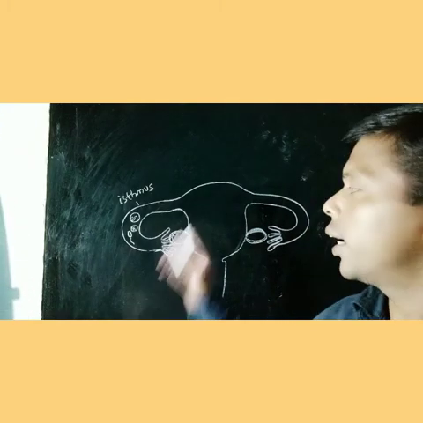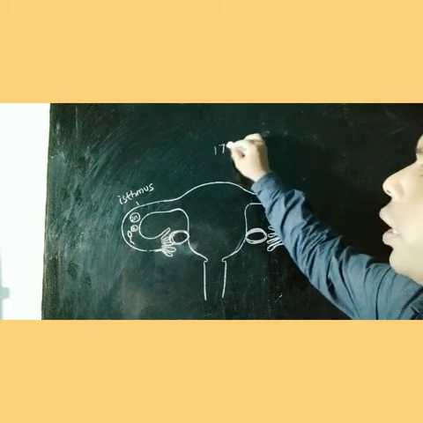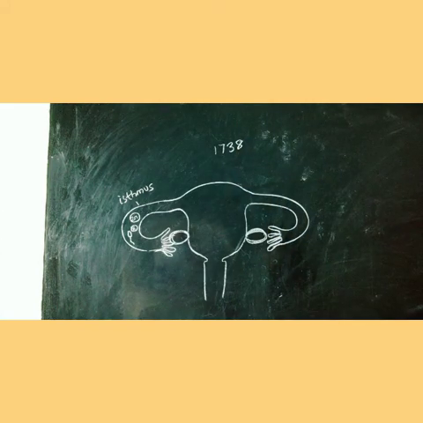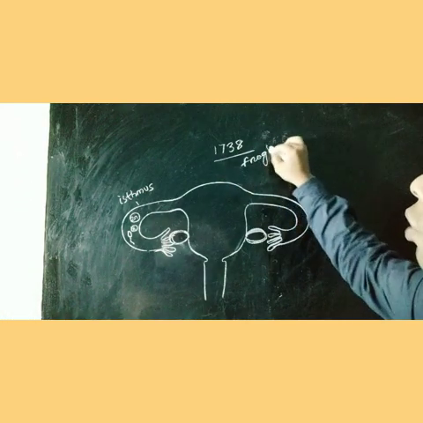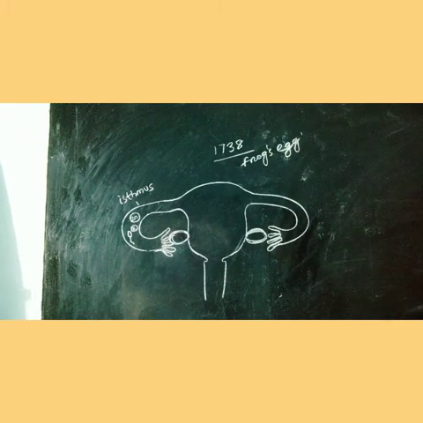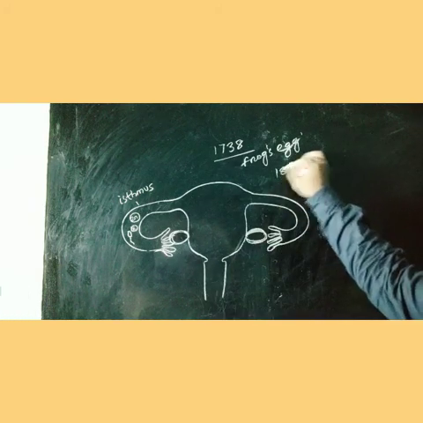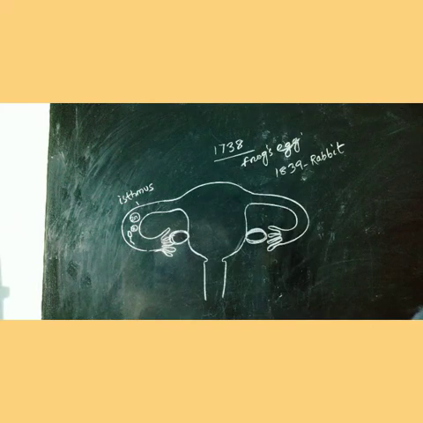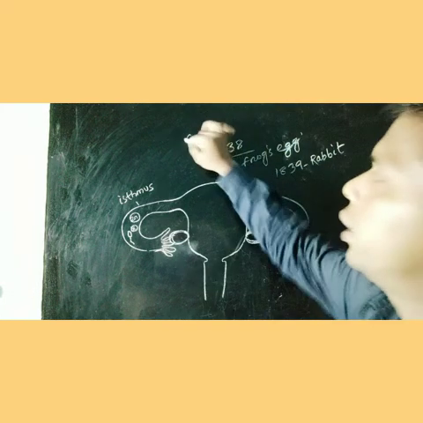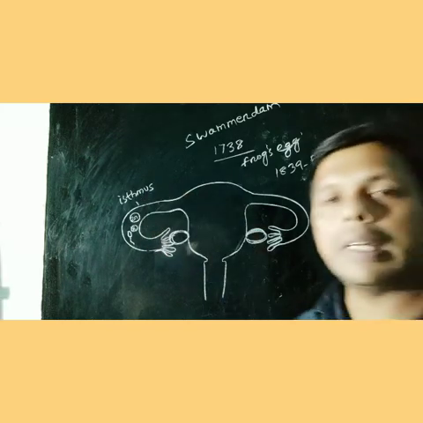The cleavage process was first observed by Swammerdam in 1738, in the frog's egg. In mammals, in the case of the rabbit, it was observed in 1839, and later on it was discovered in a variety of organisms, but it was first observed by Swammerdam. The cleavage started from the isthmus.